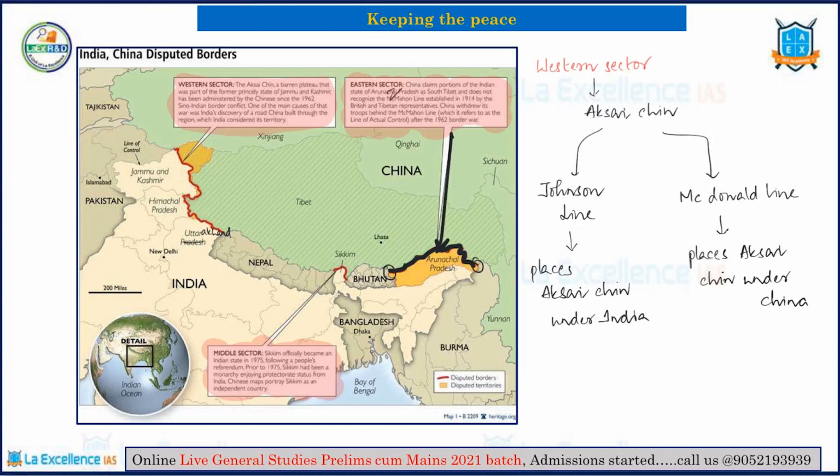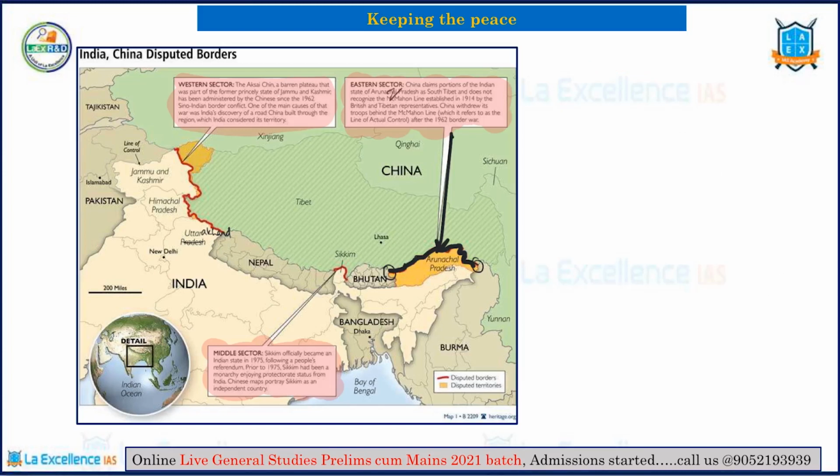Now China considers the McMahon line as illegal and unacceptable, and it claims that the Tibetan representatives who signed the 1914 convention were basically forced to sign that agreement. Like for example, this border was delineated in 1914, but at that point of time, Tibet signed the agreement with the British and China says, we are not Tibet.